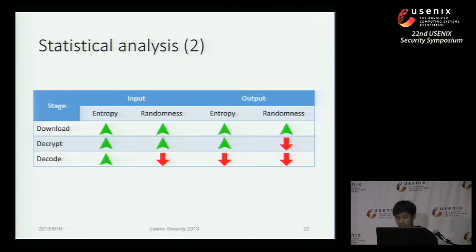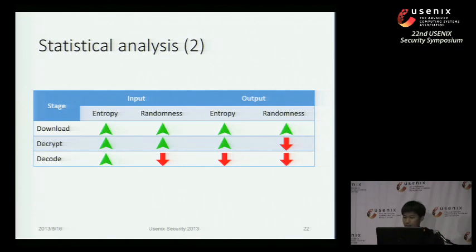Okay, that sounds nice. So this table illustrates the randomness and entropy of buffers at different stages. And we can have a look at it. There are different stages: downloading, decryption, and decoding. And we actually see that in the decryption process, the randomness of data dynamically decreased, right? That's great, because in previous steps, we have the input and output of each data path. We saved it. And afterwards, we could perform statistical analysis on the aggregated data we got out of the buffer.